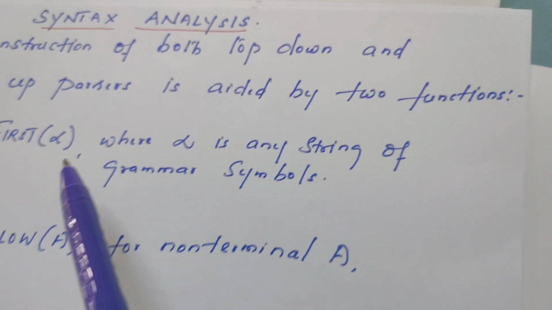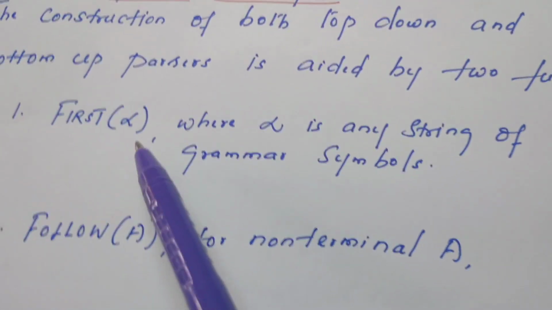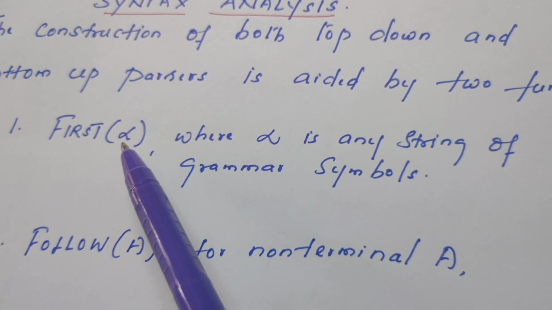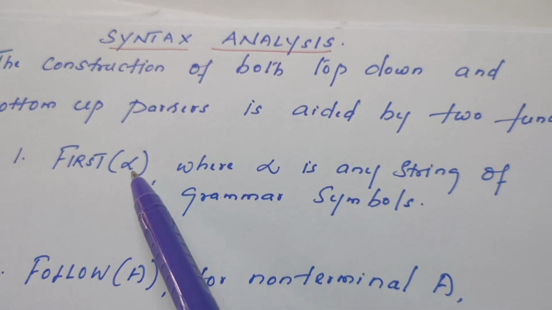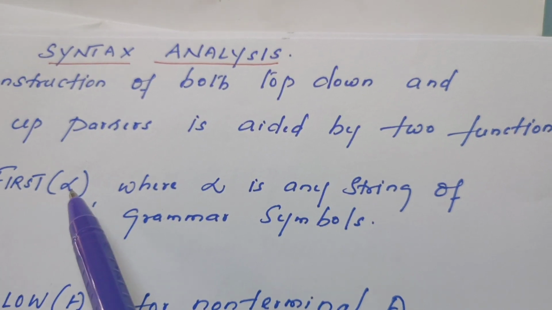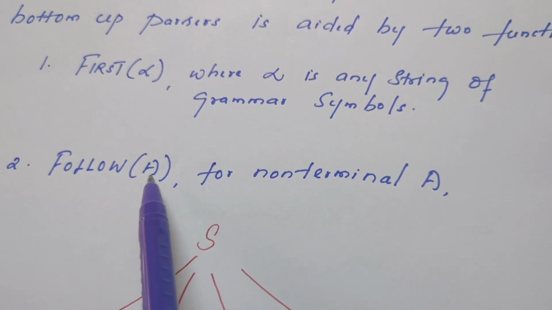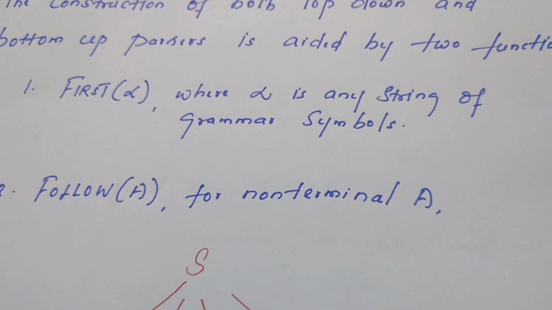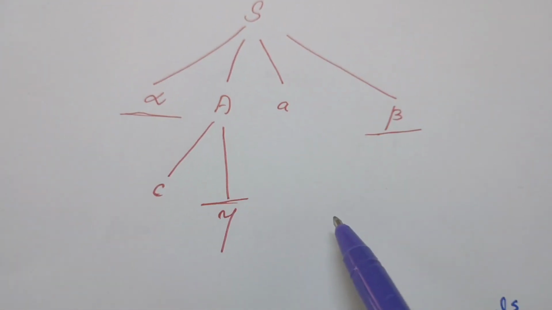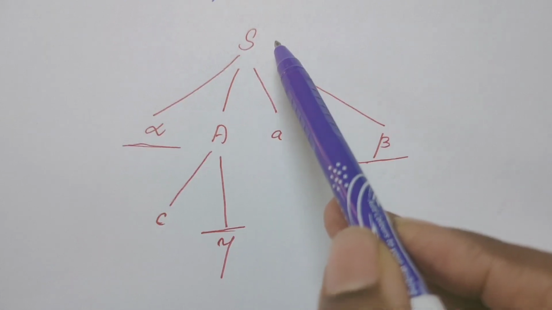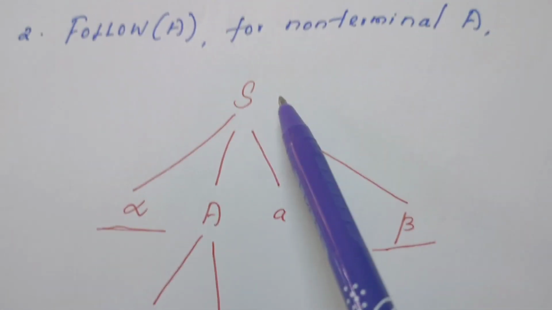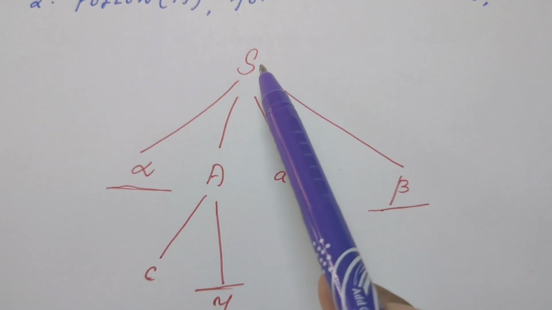Okay. What is first of alpha? Alpha can be any string of grammar symbols. It can be a terminal or it can be any non-terminal symbol also. Follow of A, this A is always a non-terminal. See, I have given a parse tree here. Parse tree begins from the root which is the start symbol S, and this S is expanded like this.